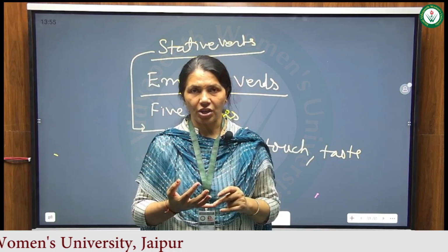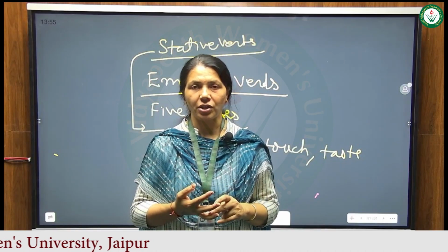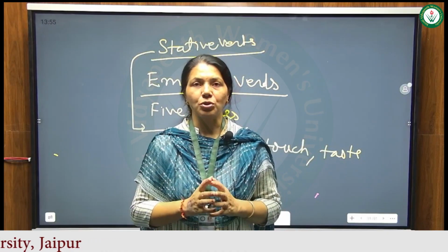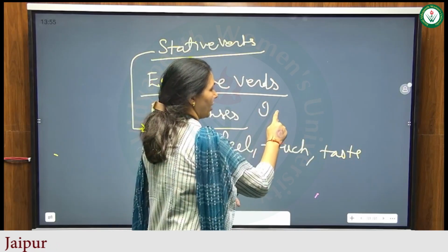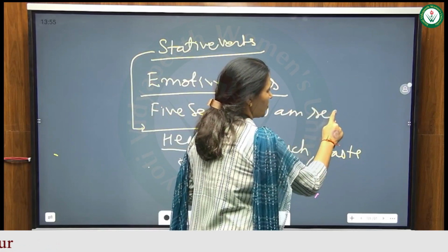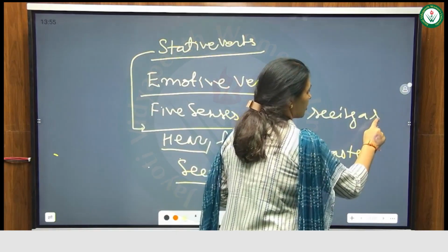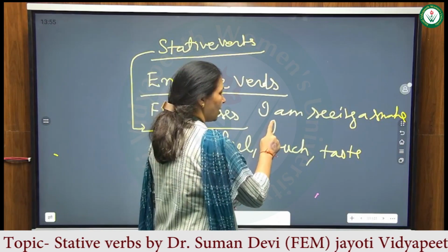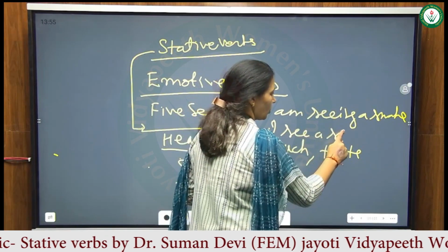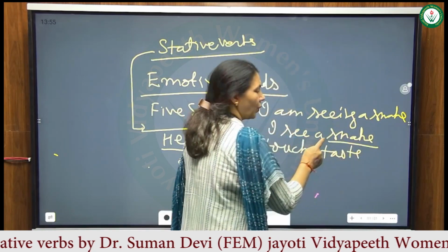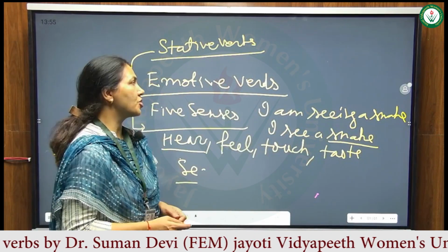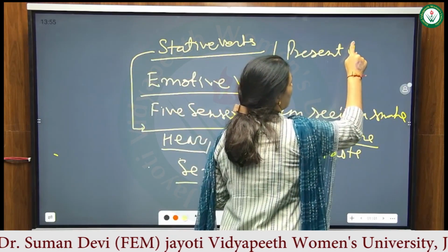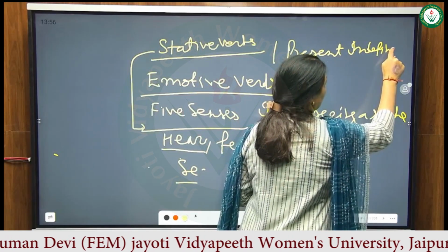With these we are always supposed to use present indefinite tense. You are not supposed to say "I am seeing a girl" or "I am seeing a snake"; this is a wrong statement. Rather you can say "I see a snake." So stative verbs always go in present indefinite tense. We are not supposed to use the continuous form or any other form.